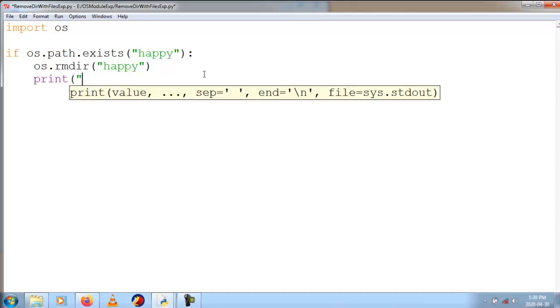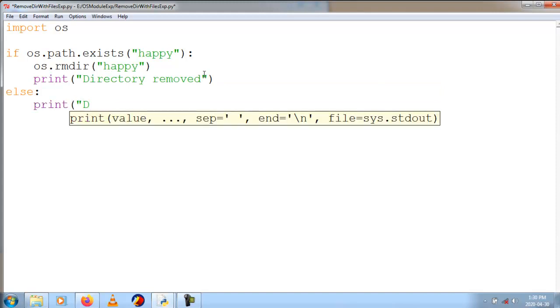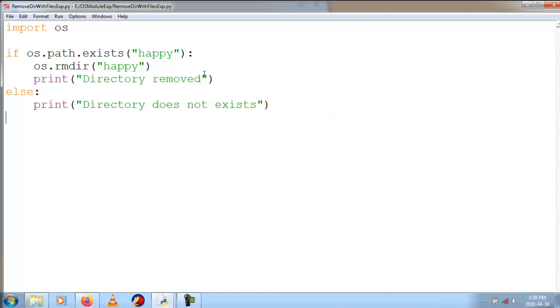Print directory removed, else print directory does not exist. So this is our previous code.